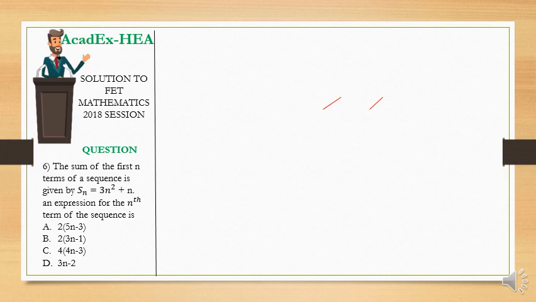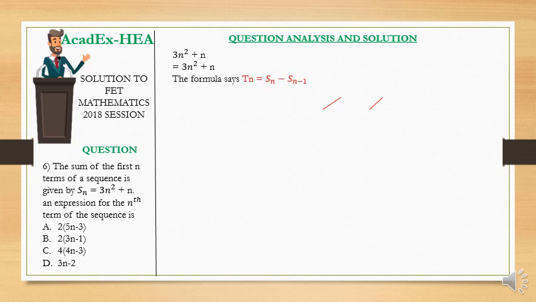So let's get started. I've already analyzed the question. We have the sum of the first n terms given by 3n squared plus n. Now the formula says Tn, which is the nth term, is given by Sn minus Sn minus 1. Sn minus Sn minus 1.